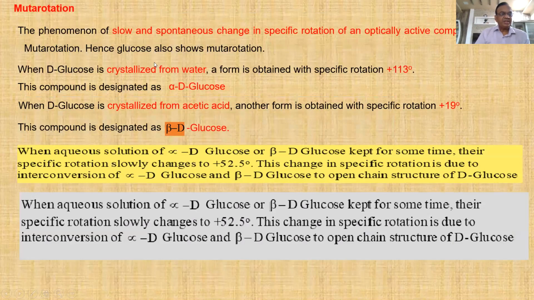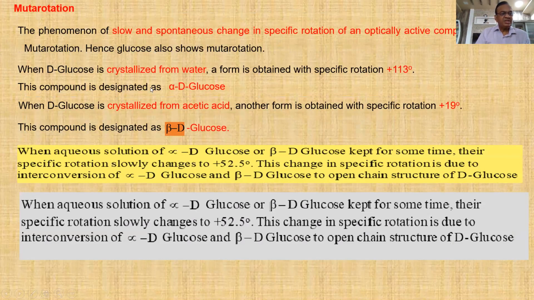Now mutarotation. Yes, it is the property of ring compound, cyclic compound. What is mutarotation? Slow and spontaneous change in specific rotation of an optically active compound is called mutarotation. Hence, glucose shows mutarotation.